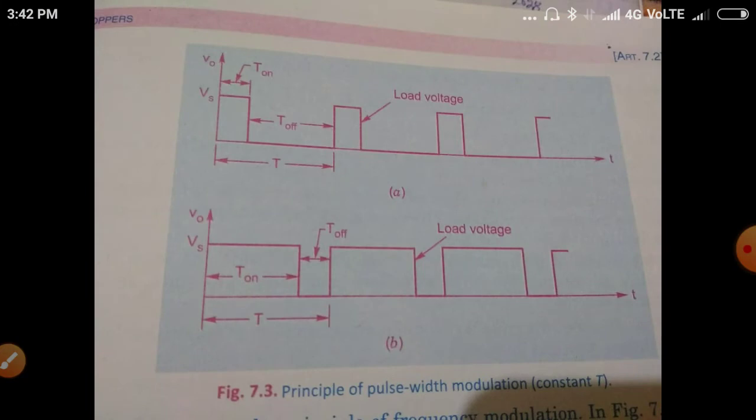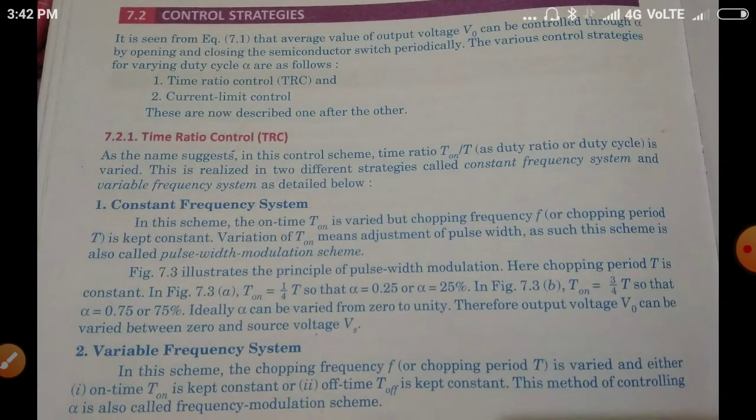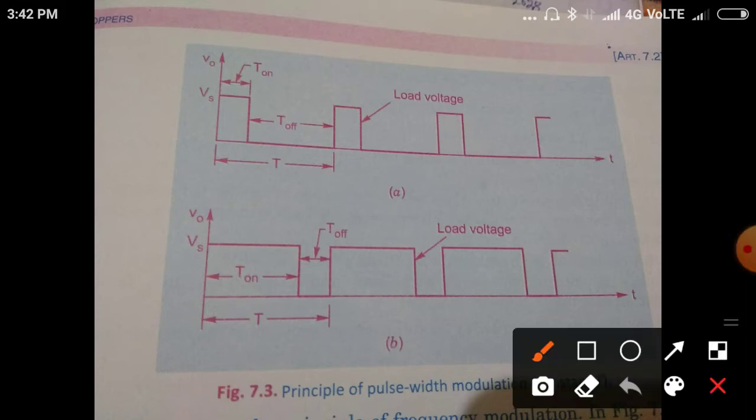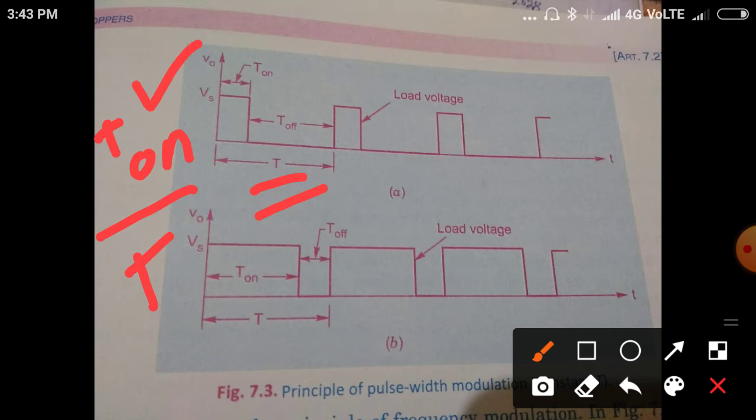We can understand this from the waveform. See here, this is the constant frequency system, or pulse width modulation system. Constant frequency means this T is constant, and pulse width modulation means we change the pulse width during T on, because in T on by T, T on is varied and T is constant. So how is T on varied?